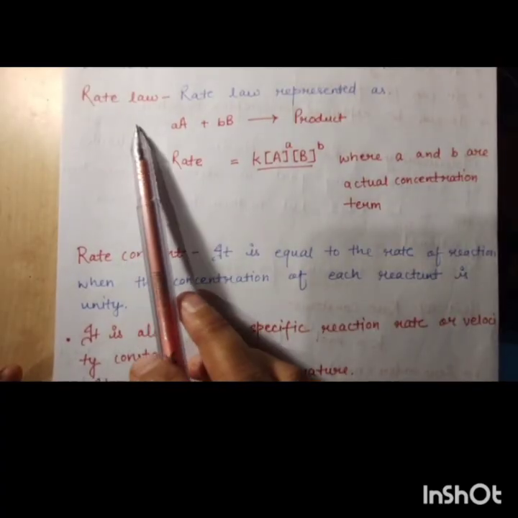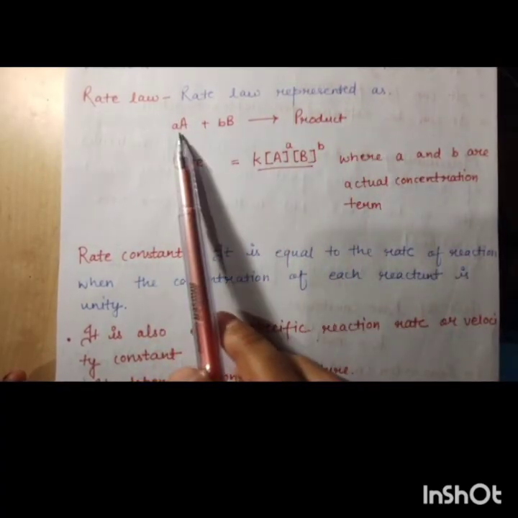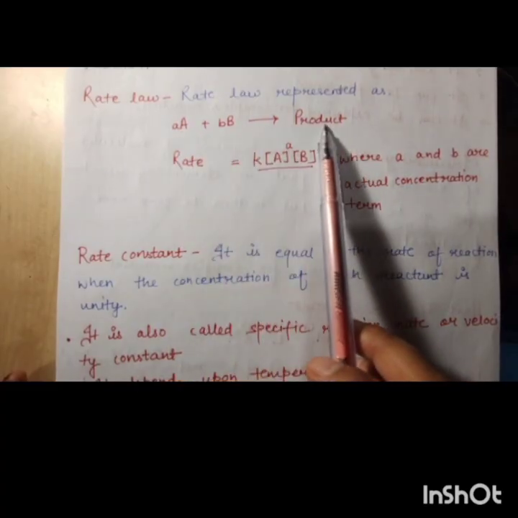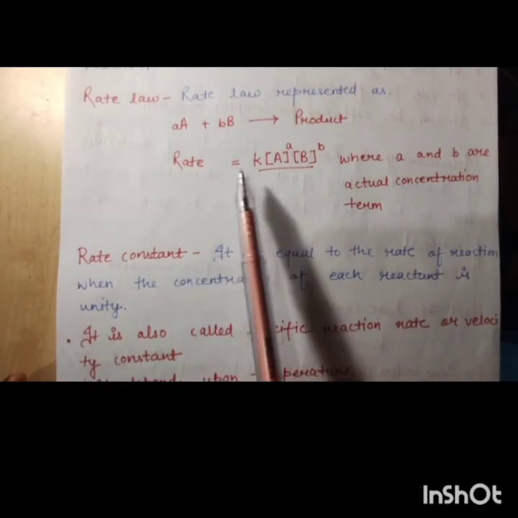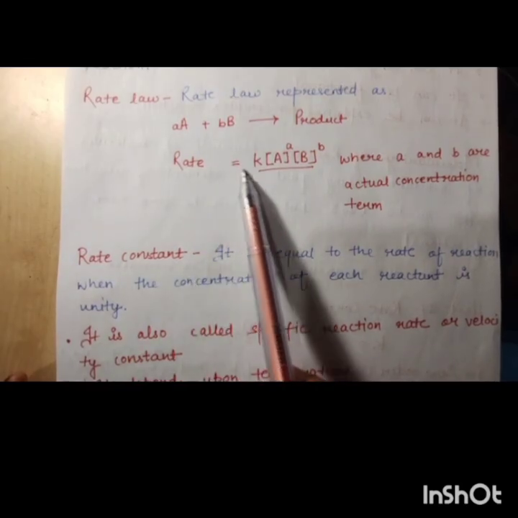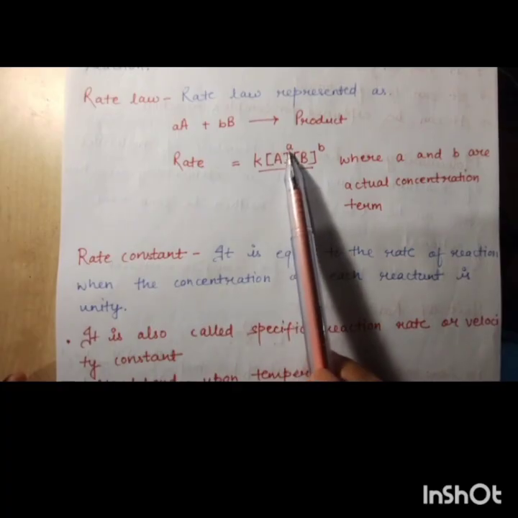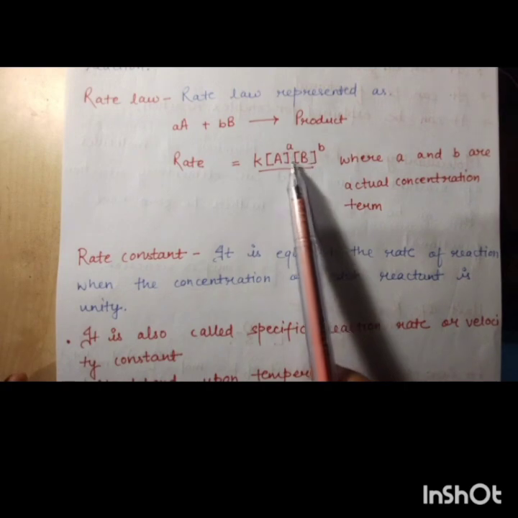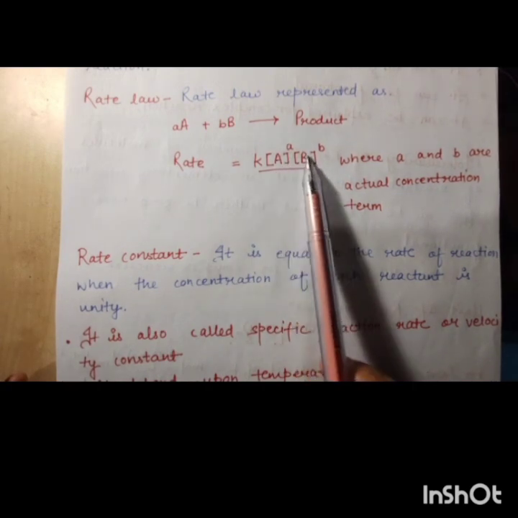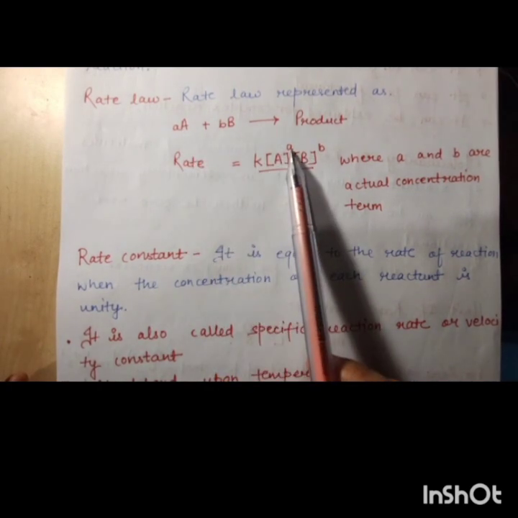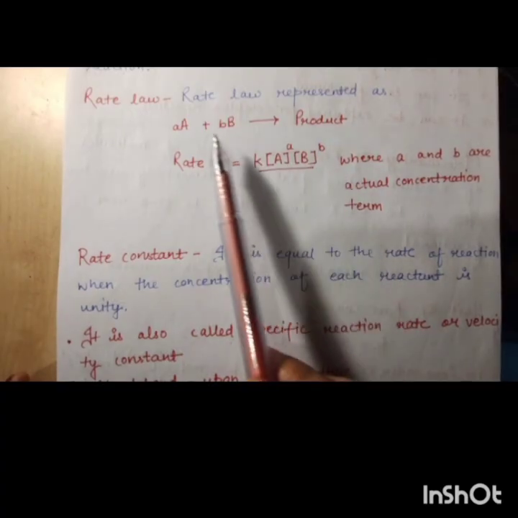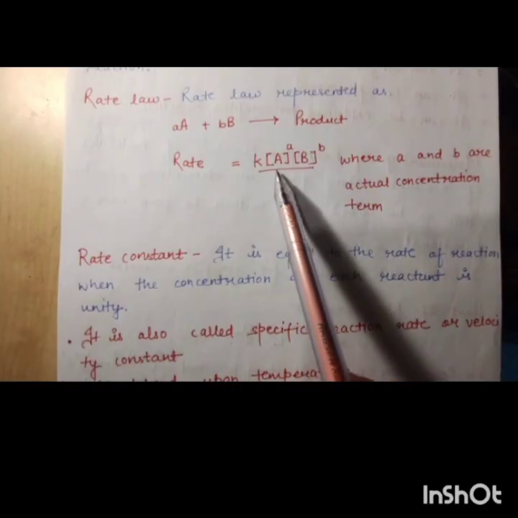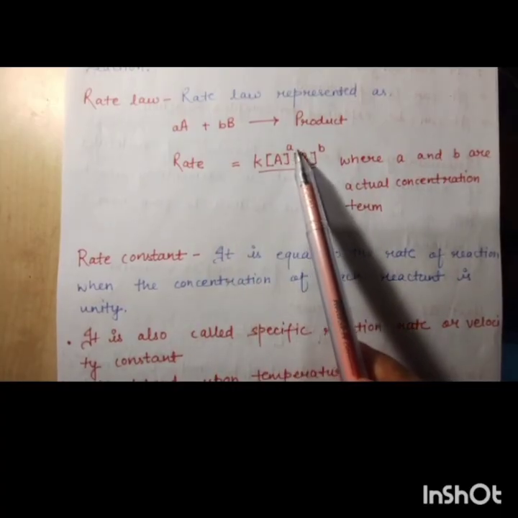Now next is the rate law. Rate law is represented as A plus B forms product, and rate is equal to K times the molar concentration of both reactants, A and B, raised to the power of their stoichiometric coefficients.